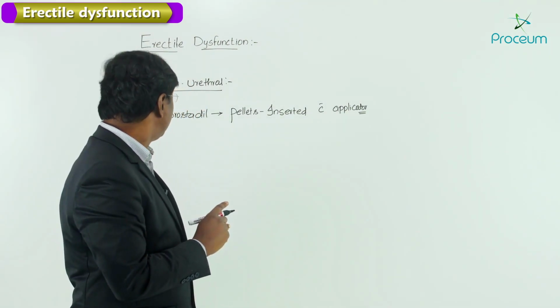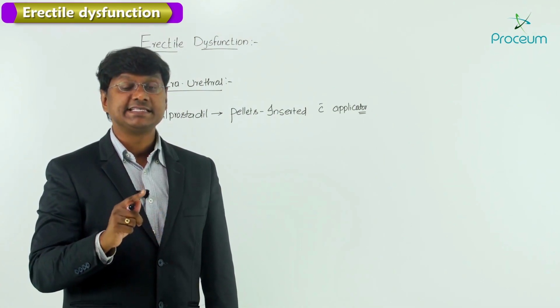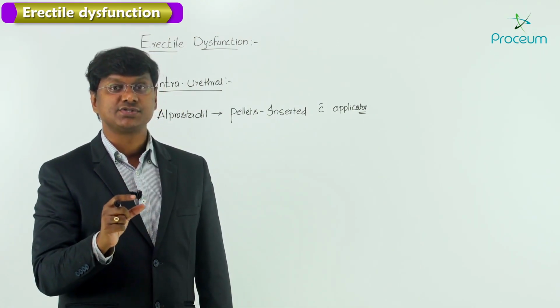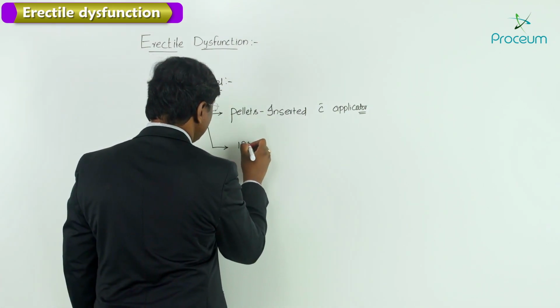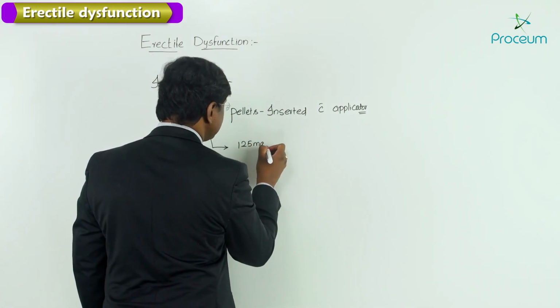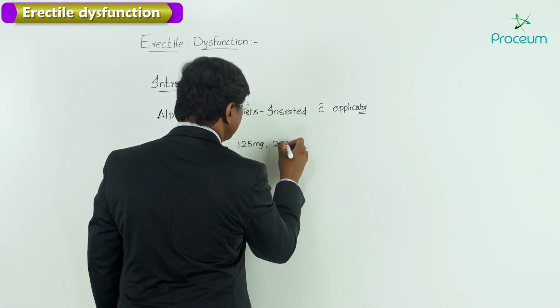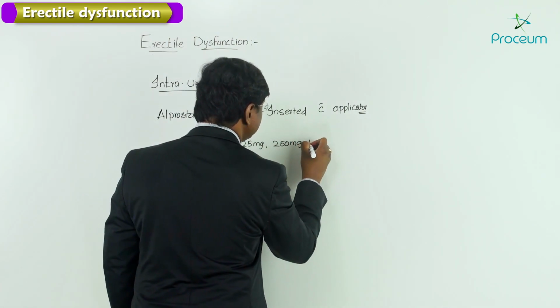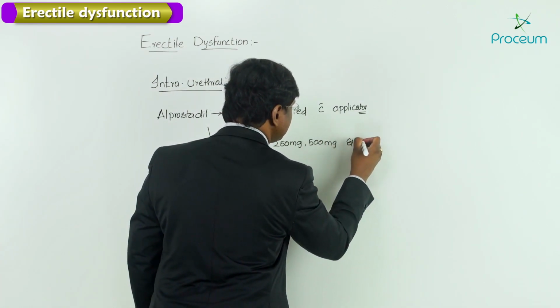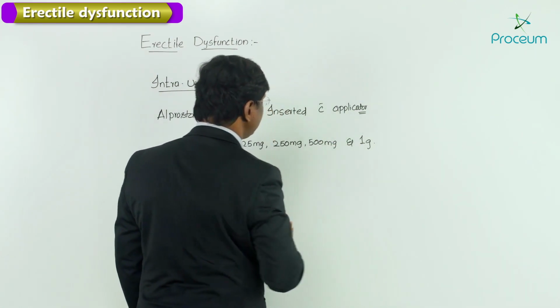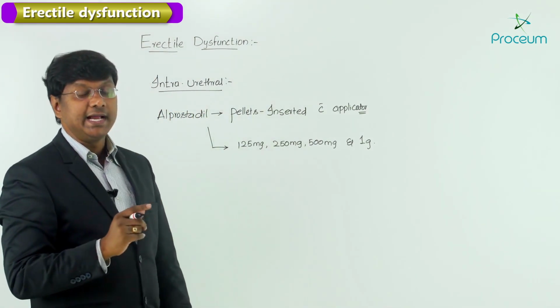Now this alprostadil is given in the following dosages: 125 micrograms, 250 micrograms, 500 micrograms, and 1 milligram formulations.